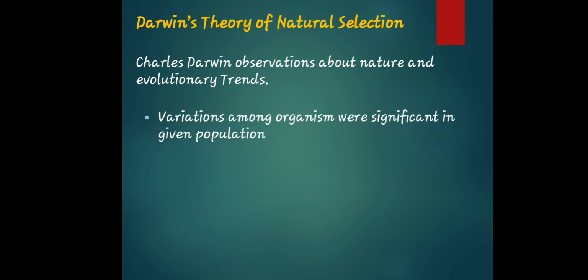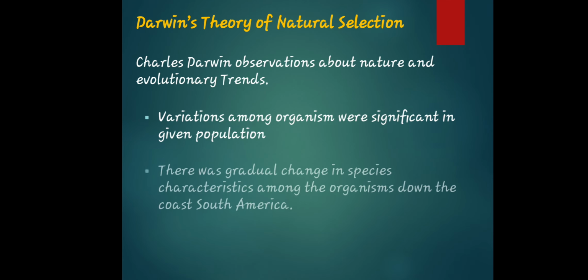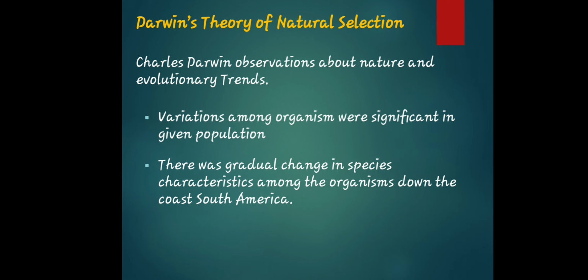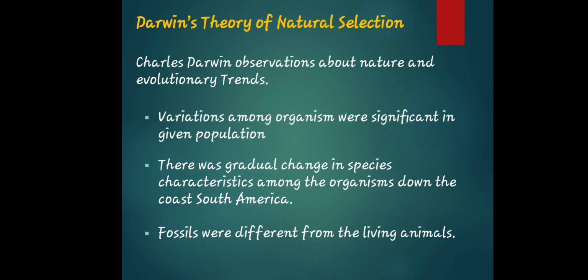So not only with that, as I've said, there is a lot more explanation or description. The theory also focuses on the variation among organisms, which was significant in a given population. There were gradual changes in the species or in the characteristics of the organisms down the coast of South America itself, and the fossils were different from the living animals.